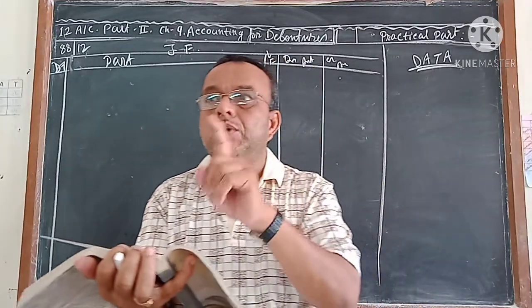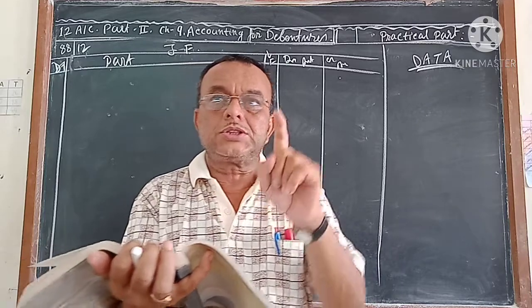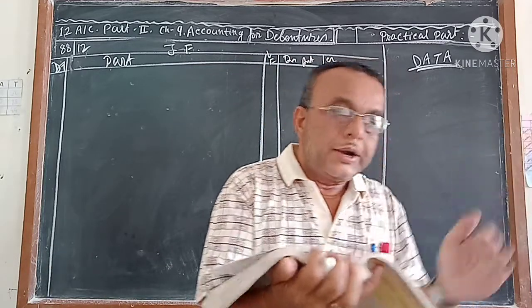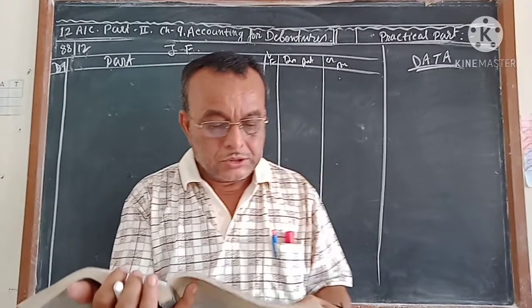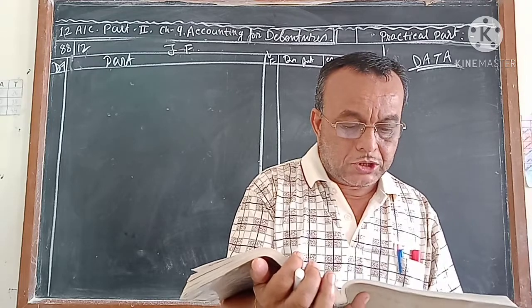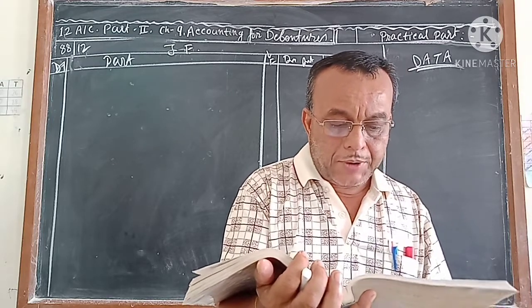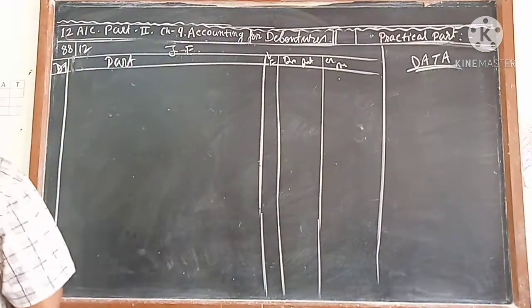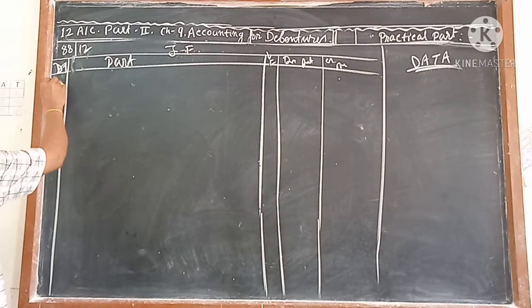What I said, you understand. Read the questions and take the decision: out of 3, which one is issue, and out of 2, which one is redemption. So let me come to the first one. Issued 5,000 10% debentures of ₹100 each at par and redeemable also at par. So we are going to do the first one first.